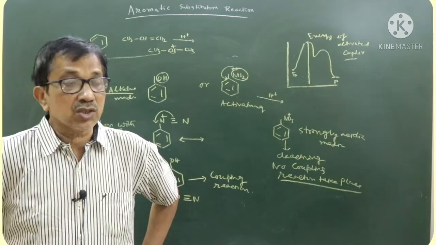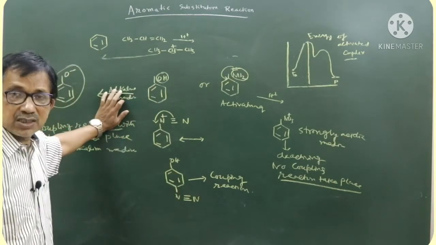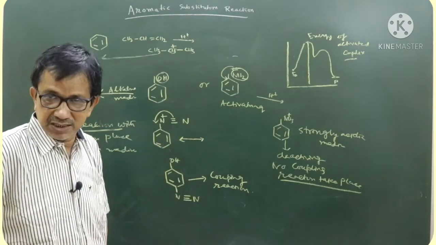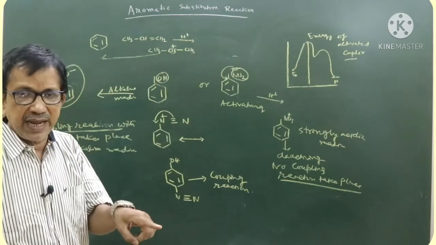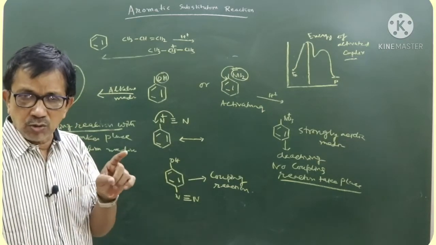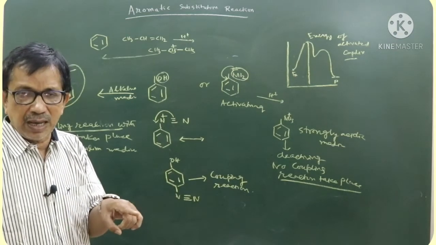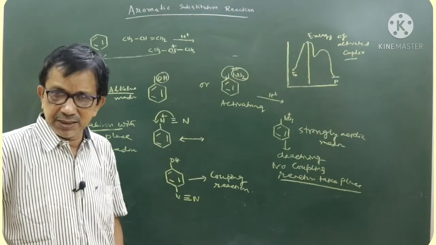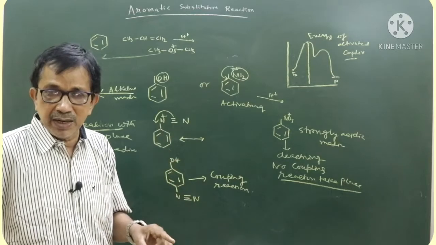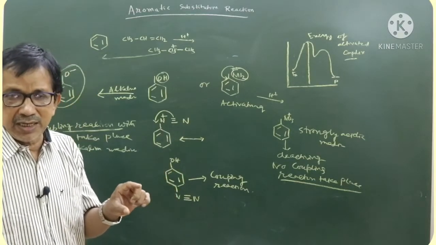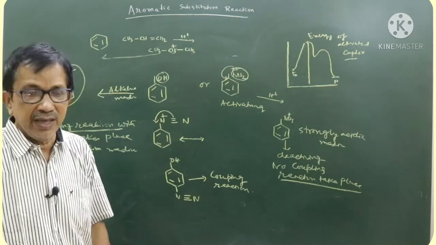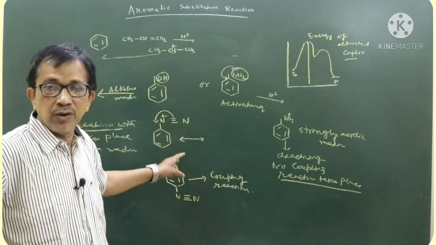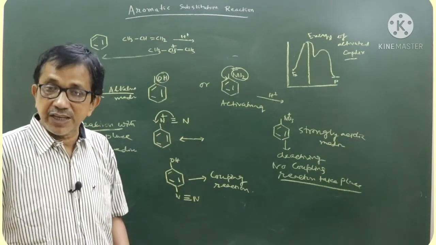In case of sulfonation, in the note I have written everything. The reagent is fuming sulfuric acid. In this fuming sulfuric acid, SO3 acts as an electrophile. You can use concentrated sulfuric acid also, but in this case the amount of SO3 is much less. That is why we use fuming sulfuric acid. SO3 attacks it, and contrary to the earlier two examples, in sulfonation the activation energy for the first and second stage is more or less the same, hence the reaction is reversible. Moreover, for nitration I have told you about kinetic isotope effect.